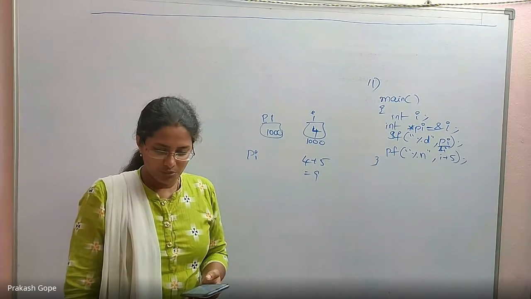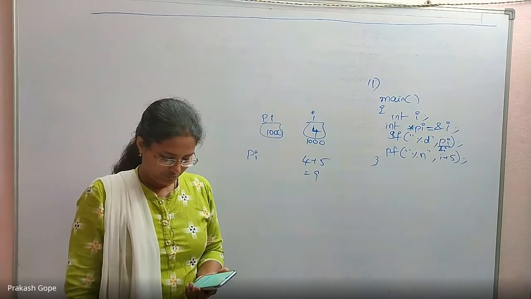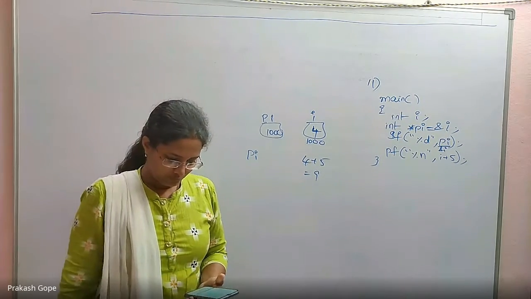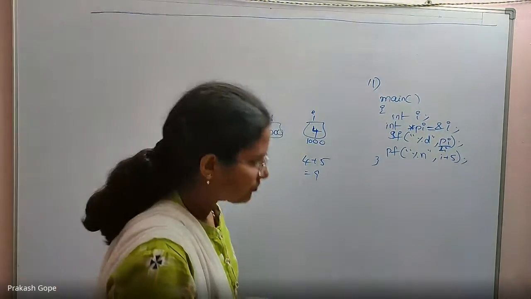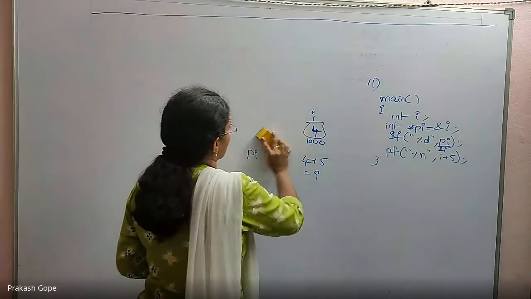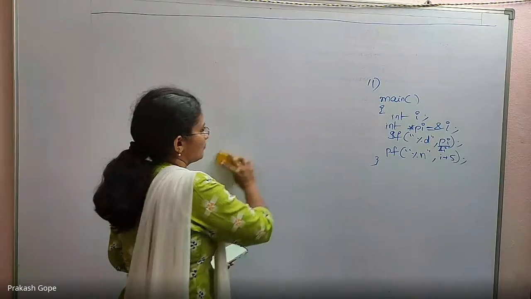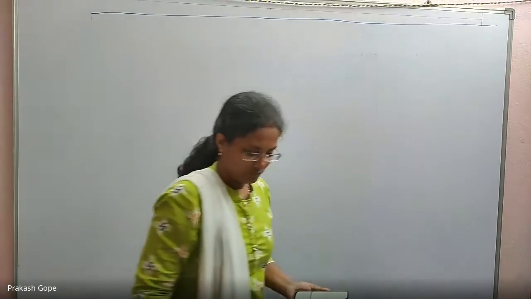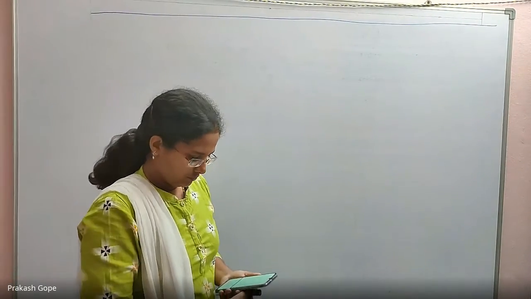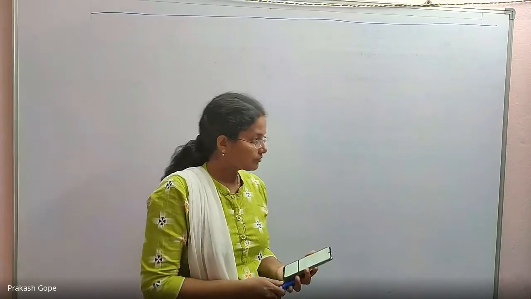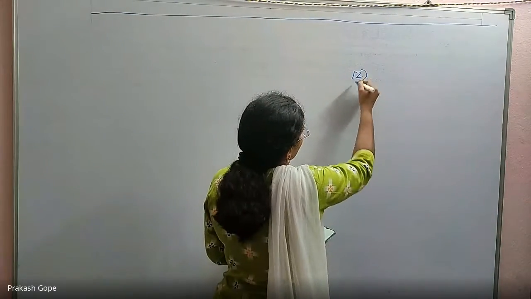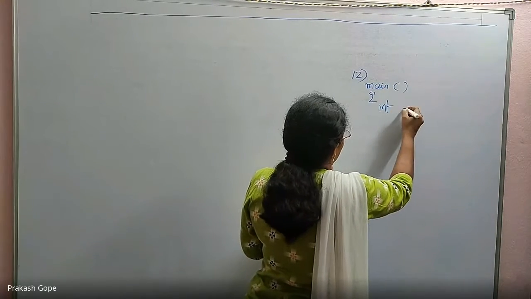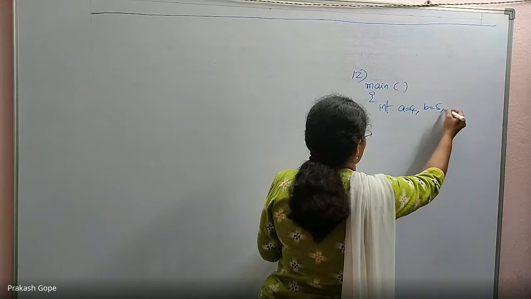Then please go through the 12th question. Question number 12. Main function: a equal to 4, b is 5, c is 6.